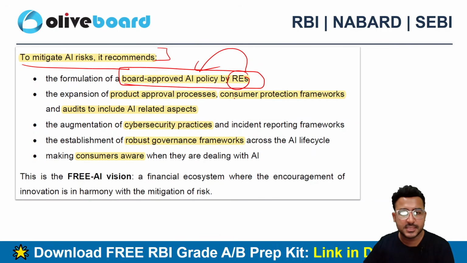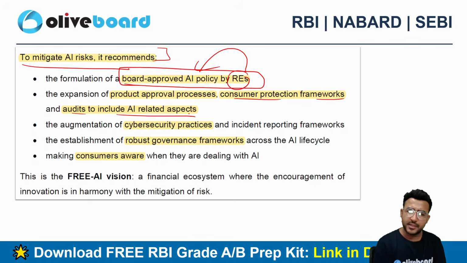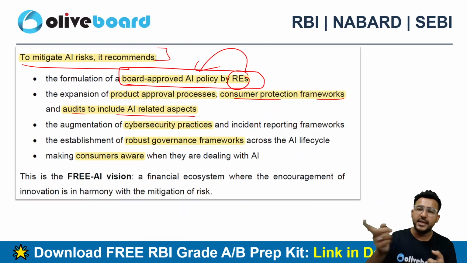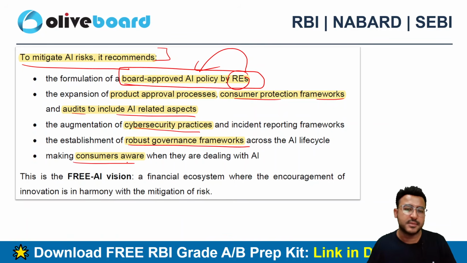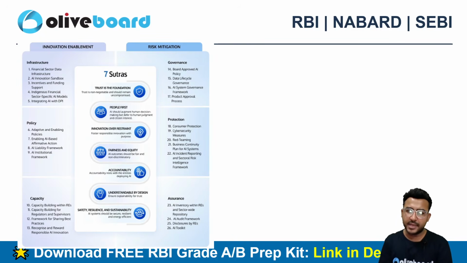Product approval process, customer protection framework and audits to include AI related aspects. So you already have the product approval process, customer protection frameworks and auditing procedure, but you need to think from the AI perspective as well and include AI related stuff in these policies. Cyber security practices should be augmented here. Robust governance frameworks and customer awareness, consumer awareness should also be promoted here. Okay. So that's the recommendation of this FREE AI committee to mitigate the AI related risk, right?